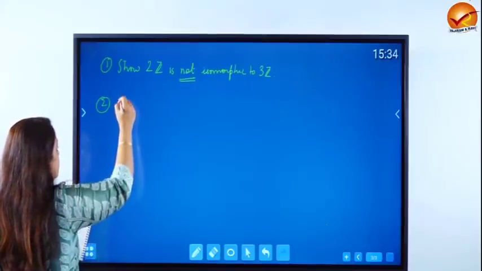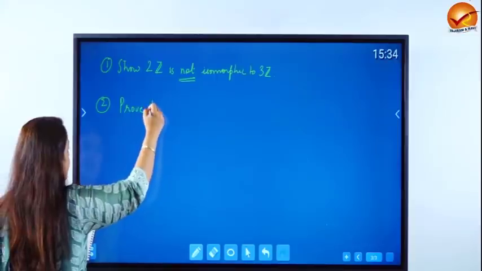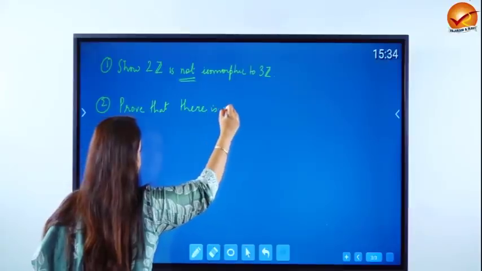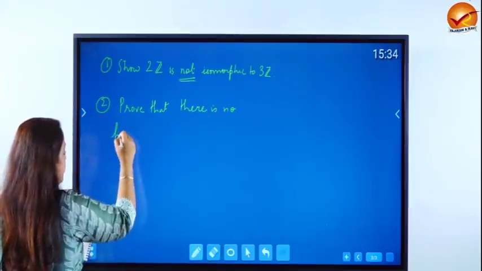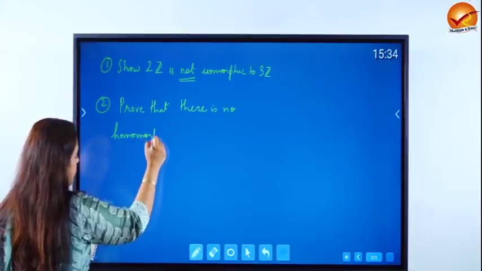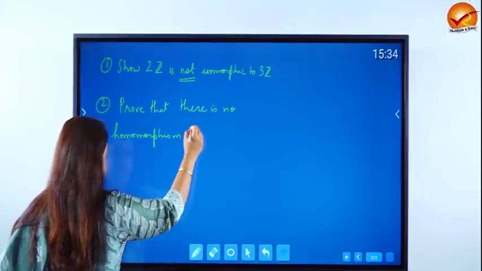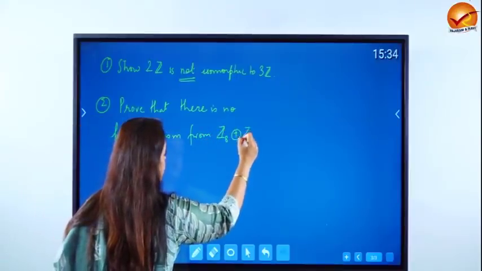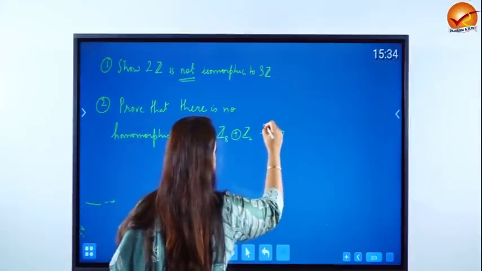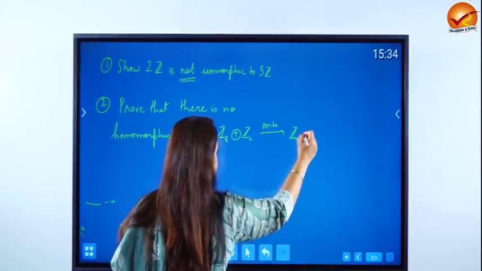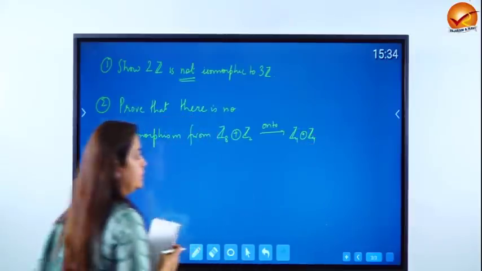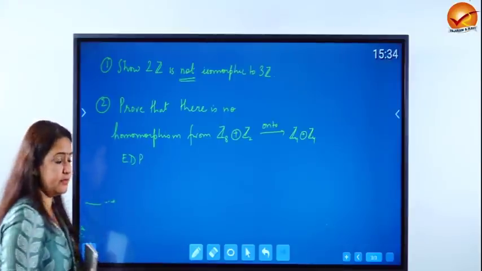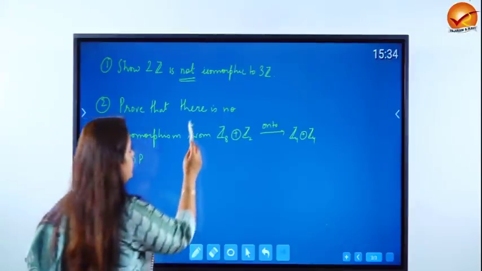Now let's look at another question. Prove that there is no homomorphism from Z8 EDP Z2 onto Z4 EDP Z4. So first thing in this question is that you must revise the concept of external direct product, and you have to show that there is no homomorphism.